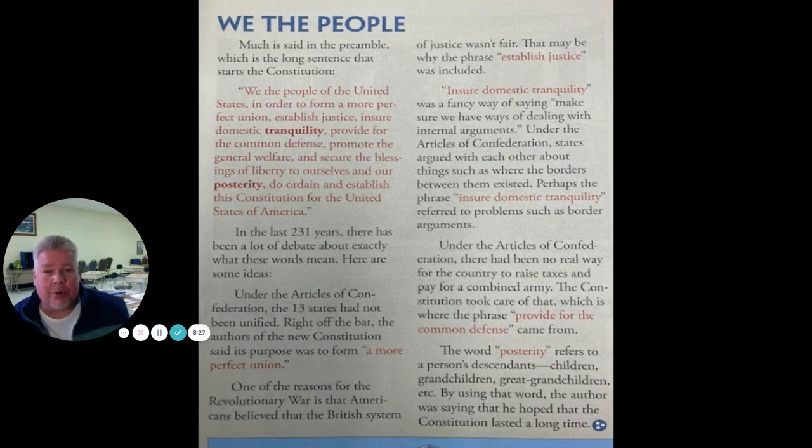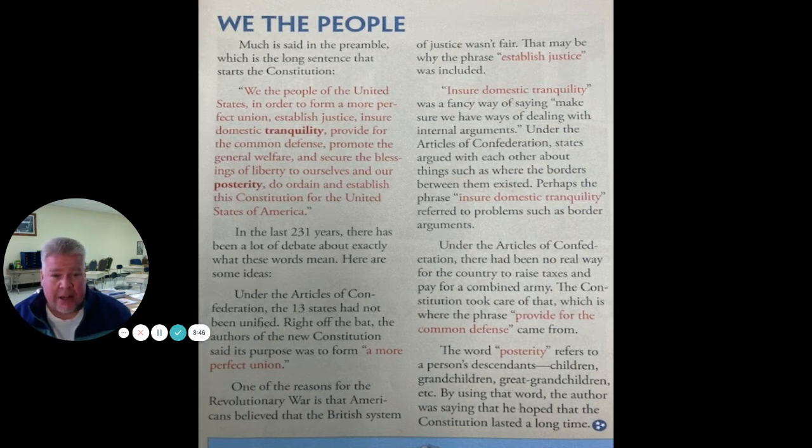Americans believed that the British system of justice wasn't fair. That may be why the phrase "establish justice" was included. So they wanted a fair system of justice, the courts, and the way things worked in our laws in our country. Make sure it's fair for everybody.